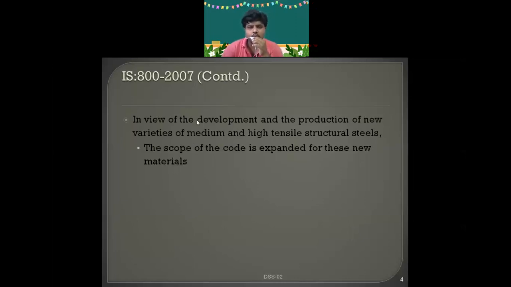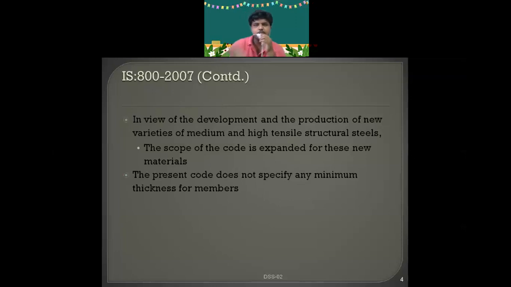Now what is the purpose of this code book? It is expanded for these new materials. As technology is updating day by day, you are supposed to expand our code book also, incorporating all these things so that we use them in the design.